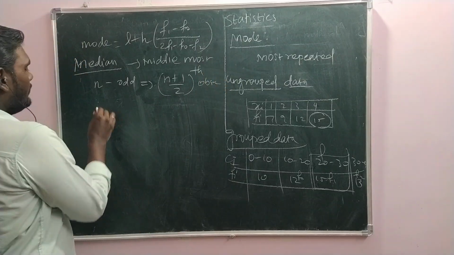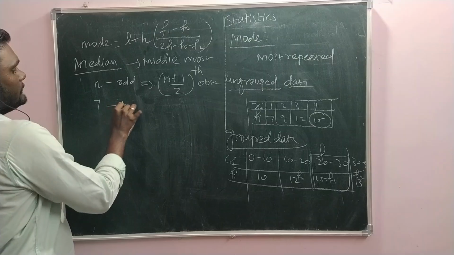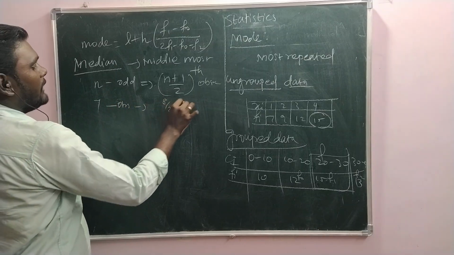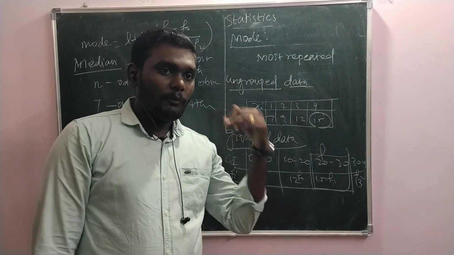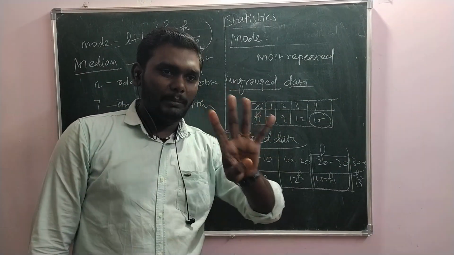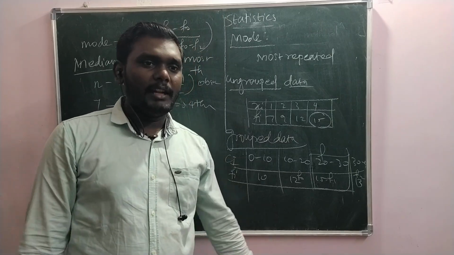That means we have 7 observations, so we take the 8 by 2, the 4th number, as the median. It is not that 4 is the median. It is the 4th number in the ascending order, the one who comes in place 4. That guy is our median.